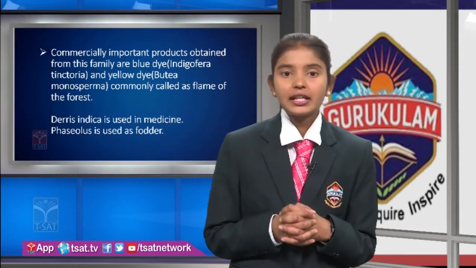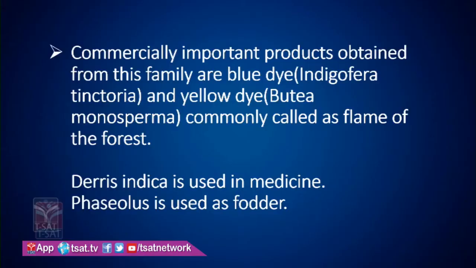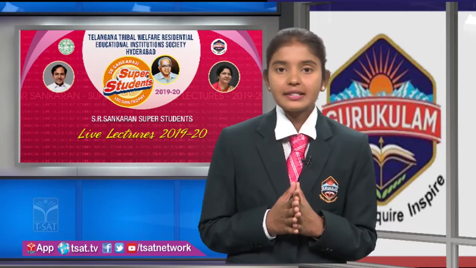Next, commercially important products obtained from this family are blue dye. The scientific name of this blue dye is Indigofera tinctoria. And next one is yellow dye, commonly called the flame of the forest. Next, Tephrosia indica is used in medicines, right?